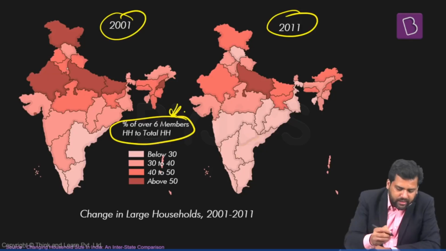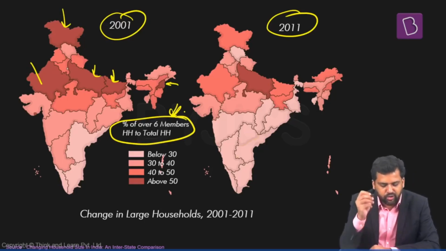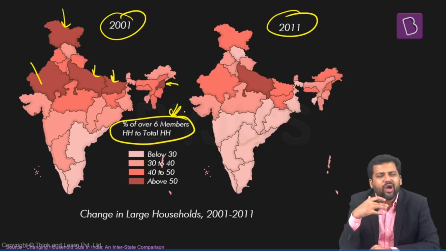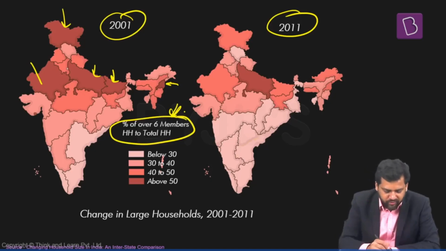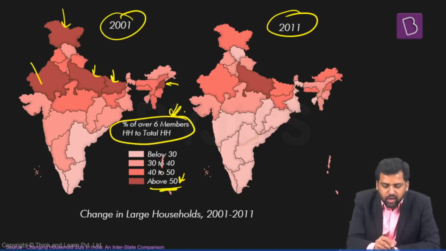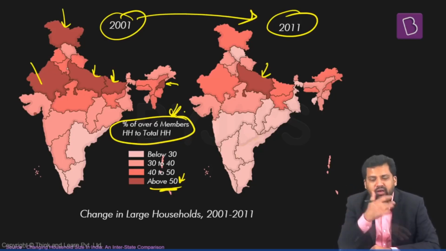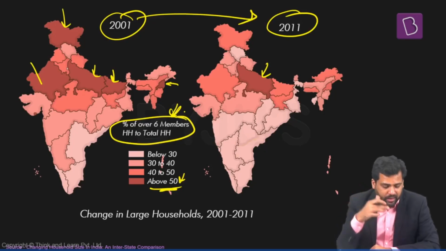Here you can find that some states, Rajasthan, Jammu Kashmir, UP, Bihar, Nagaland, are places where you have a high proportion of families, more than 50% of the households, with more than 6 members. Cut to 2011, very few places, maybe Uttar Pradesh, are in that dark shade, with more than 50% of the families having more than 6 members.